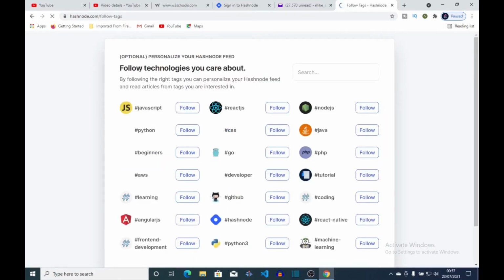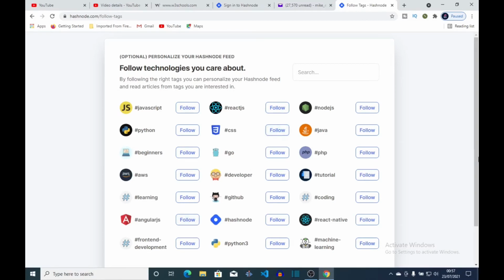So this page says follow technologies you care about. If you want to receive information from technologies you're interested in, maybe GitHub, developers, Go, CSS. Because it says here, by following the right tag, you can personalize your Hashnode feed and read articles from tags you are interested in.